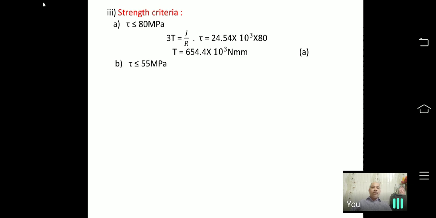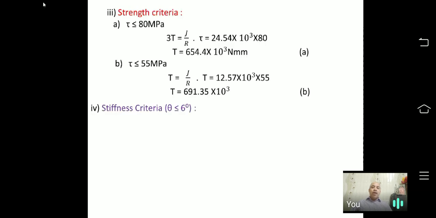First, strength criteria, where we have two values of tau. Using this value of tau for steel, we are going to get value of T as 654.4 into 10 raised to 3 Newton millimeter. This is for tau less than or equal to 80 for steel. Then tau less than or equal to 55 we have for the second part, and then we have these values. Now you can see we are going to get the second value of T, 691.35.